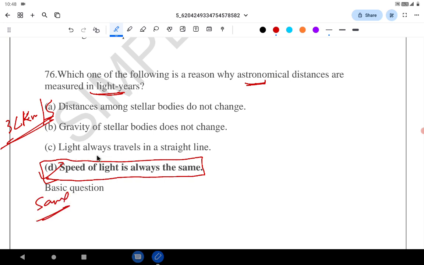See, light always travels in straight line. That is wrong. Gravity of a stellar bodies does not change. It changes. Distances among stellar bodies do not change. It changes as they revolve or as they rotate. The distances among the stellar bodies also change. So even by going through 1, 2, 3, we can eliminate A, B, C, and D is an answer. Or even by the concept, D is a correct answer.